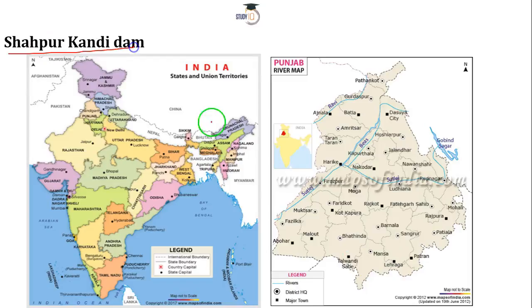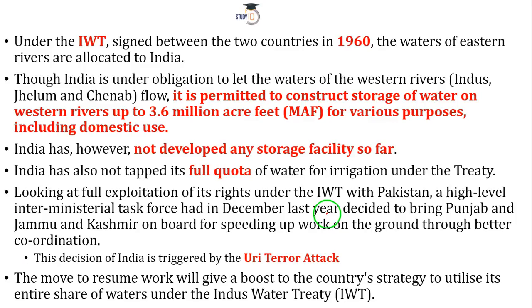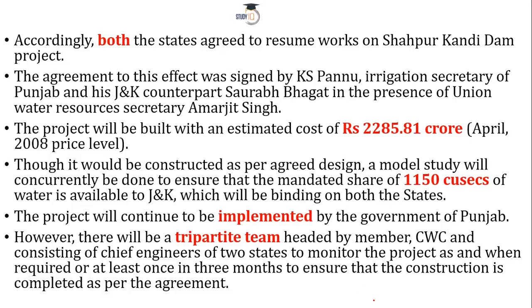Of course, naturally, the first thing that came into the mind of these people was the Shahpur Kandi Dam. They said let's sort this thing out, and this was one of the main reasons why, because of the Indus Water Treaty, it got its kick, it got its life back, nearly in 2016 after this Uri incident. Then both states agreed that okay, that's fine, we are happy to resume the work that has been in limbo for the longest period of time.